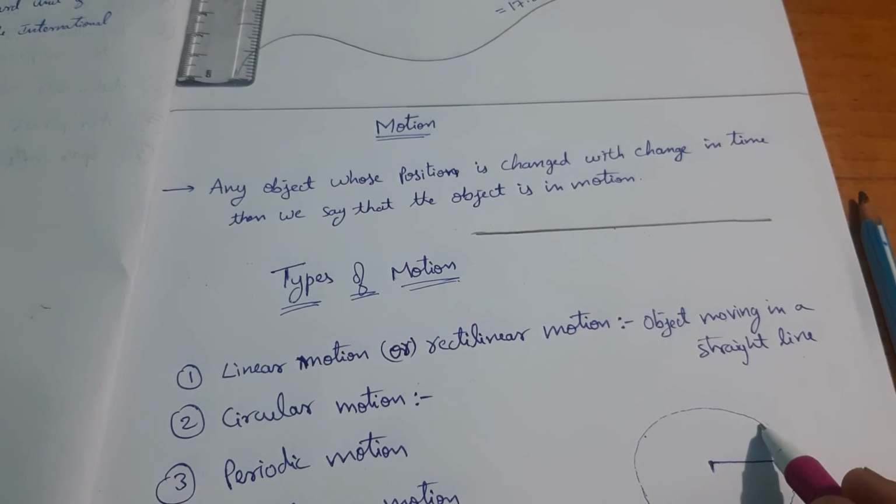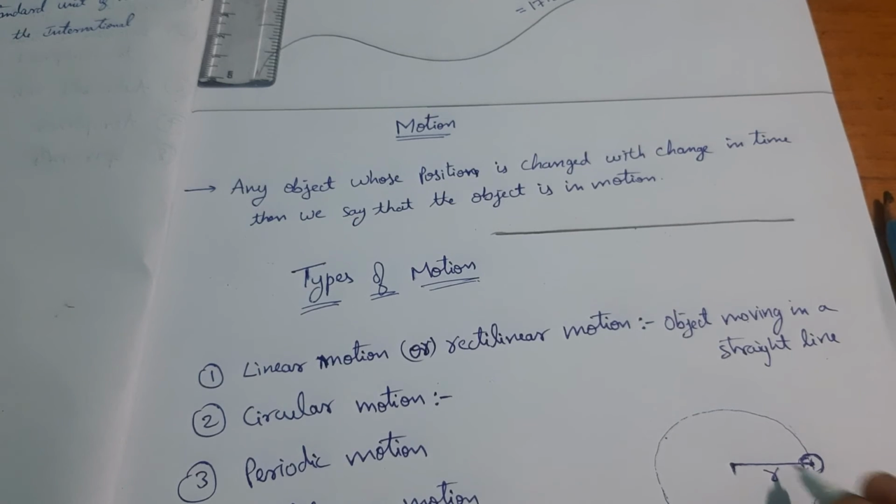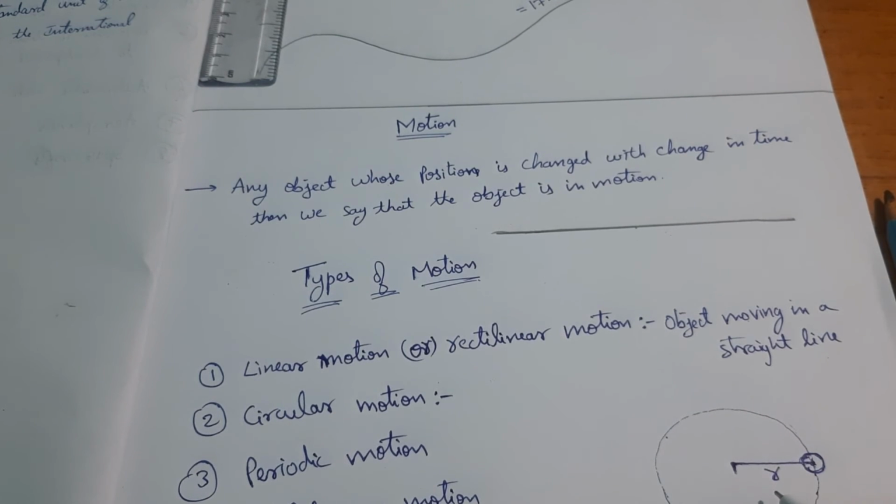In this motion, the distance between you and the stone remains the same, and this is the radius. If the distance between you and the stone remains the same and it still keeps moving, then that type of motion is called circular motion.